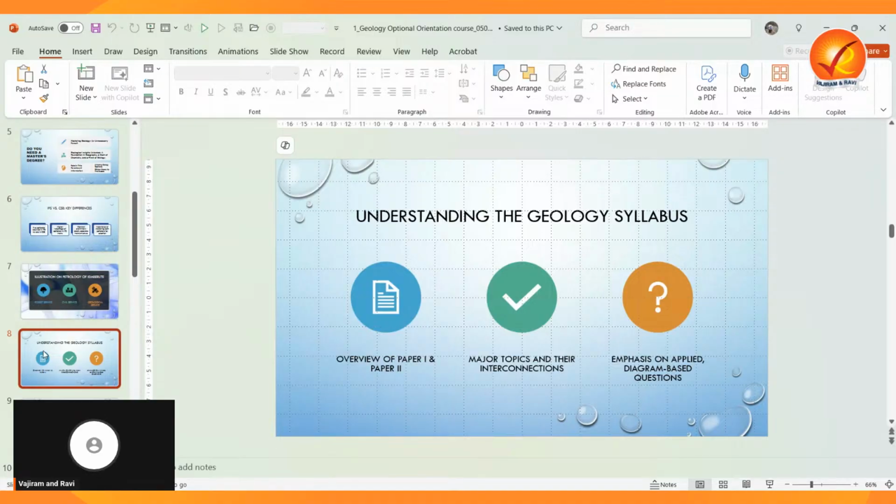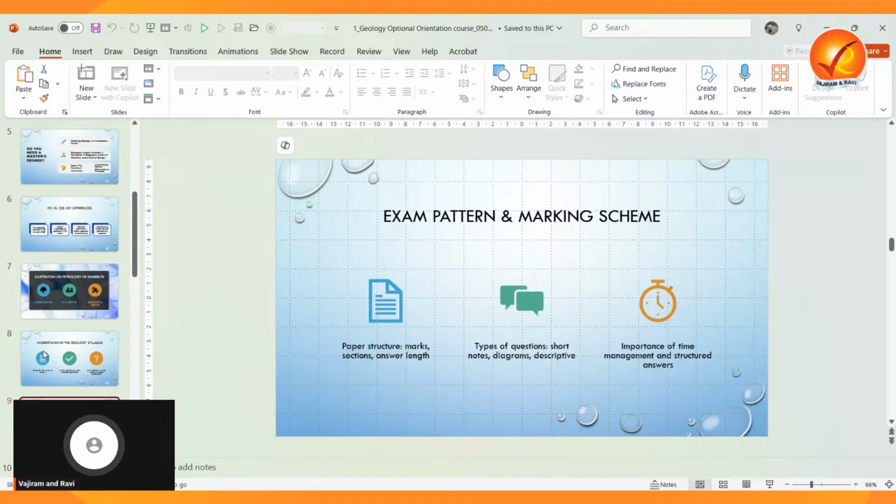Okay, now how are these topics represented in an actual exam? You may be asking that. So let us look at the pattern and the marking scheme. If you see the exam pattern and the marking scheme, both paper 1 and 2 carry 200 marks each. The questions range from short notes, that is 8 marks, to detailed answers, that is 10 marks as well as 15 marks, especially in the forest service geology optional, often requiring well labeled diagrams.